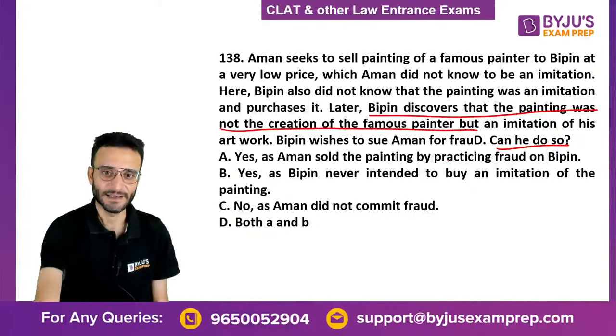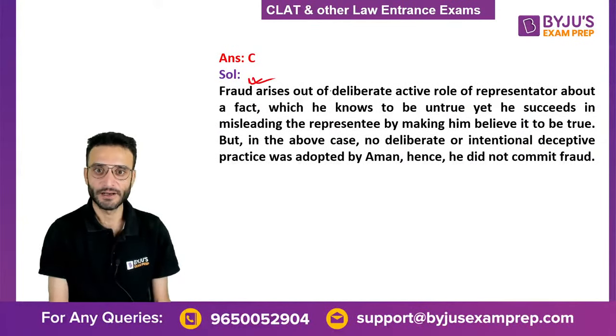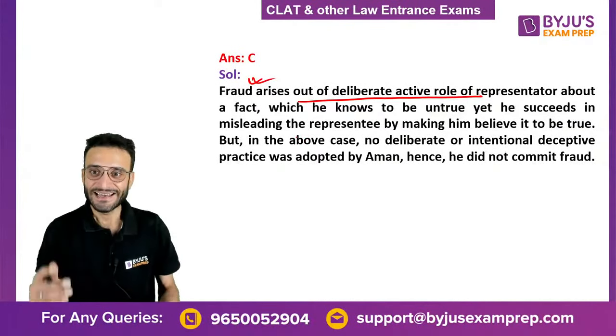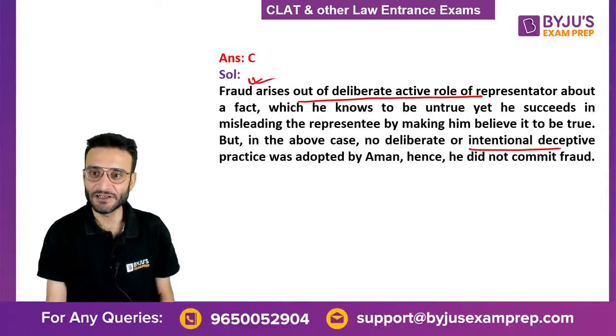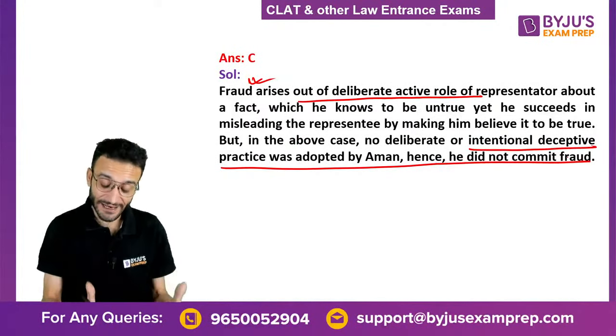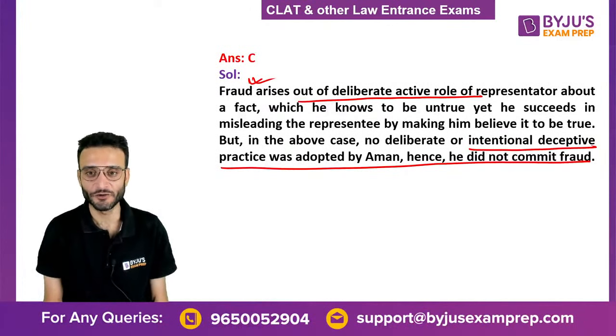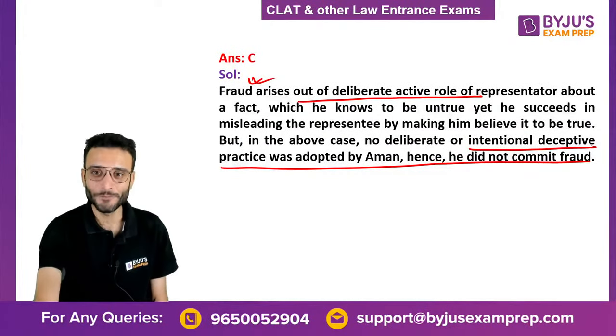The correct answer is no. Fraud arises out of a deliberate active role. Over here, the man who is selling did not have the intention to deceive. He himself did not know that it was a duplicate copy, an imitation.